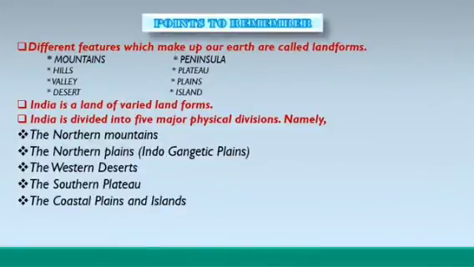Let us revise whatever you have learned today. Points to remember. The different features which make up our earth are called landforms. Mountains, hills, valley, desert, peninsula, plateau, plains, island are some of the landforms. India is a land of varied landforms. India is divided into 5 major physical divisions, namely the northern mountains, the northern plains or Indo-Gangetic plains, the western deserts, the southern plateau, the coastal plains and islands.